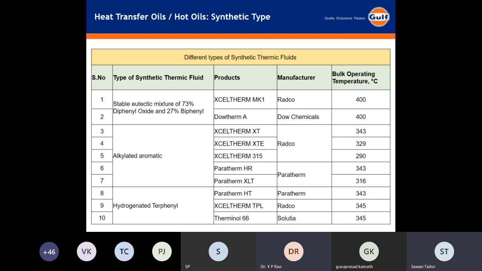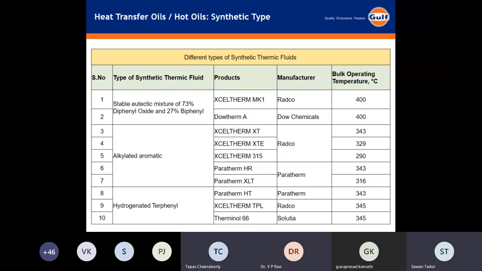What is the composition of Thermalol 55? Thermalol is an aromatic benzene compound. I don't know much, sir. Sir, it is a benzene alkyl derivative, alkylated benzene or alkylated aromatic hydrocarbons. He has not mentioned that product here under the alkylated aromatic. Yes, it is an alkyl benzene.